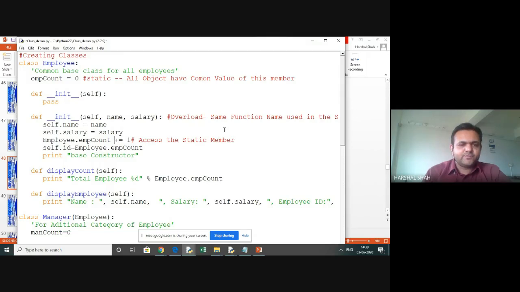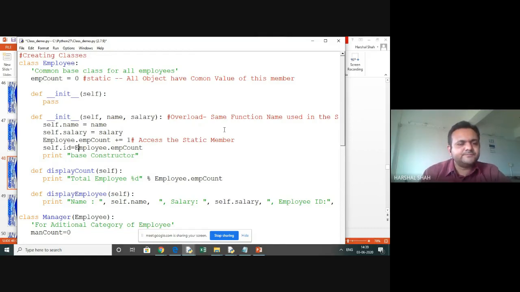It is equal to class equal to 1. So ultimately I am using this assignment operator with the arithmetic operator, plus equal to, that becomes my one number getting counted and added into the EMP count. How do I have access? That is through the class.